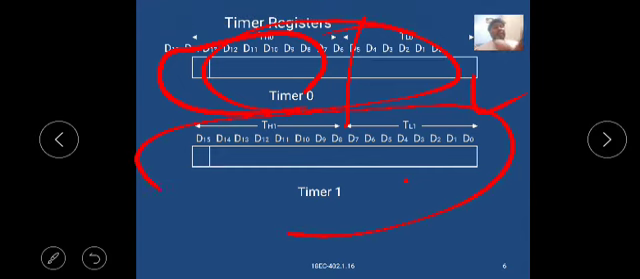The timer 1 is the same. The timer 1 lower bits are D0 to D7, and the upper bits are D8 to D15: D8, D9, D10, D11, D12, D13, D14 and D15.